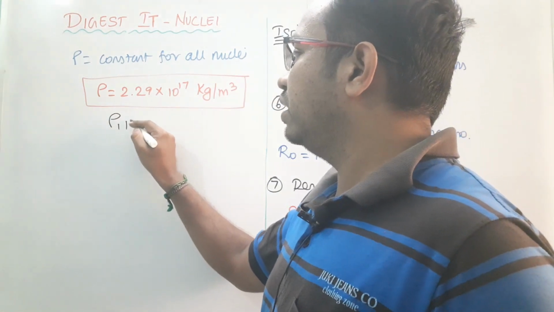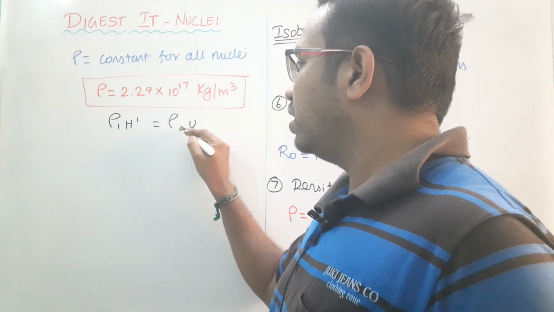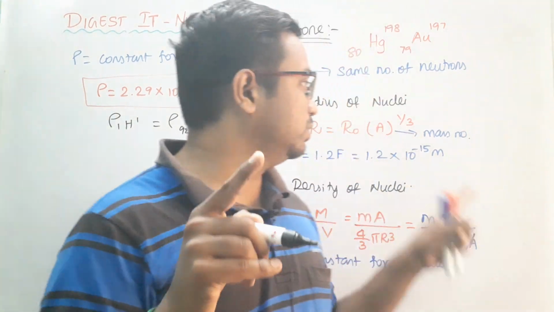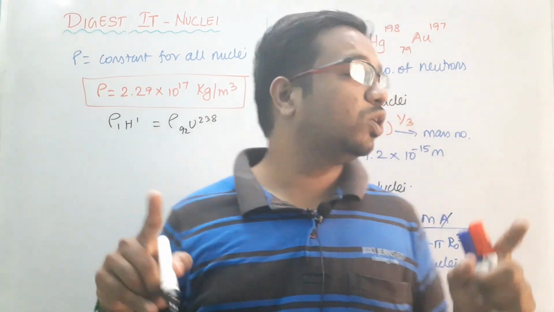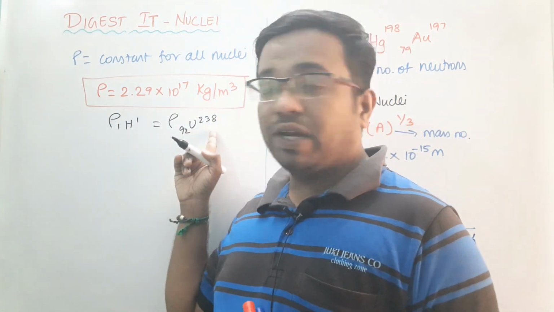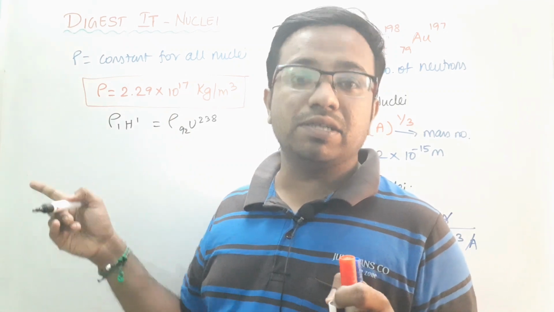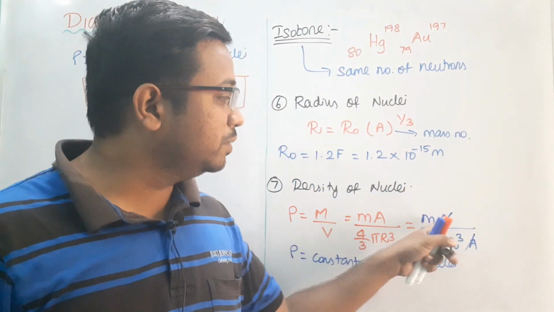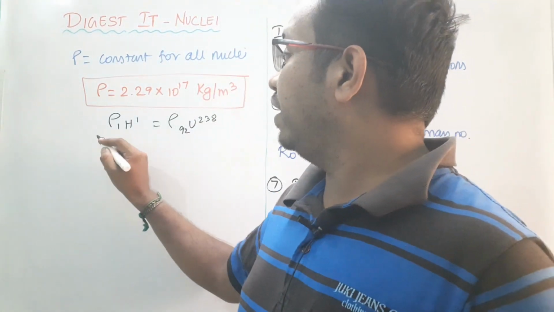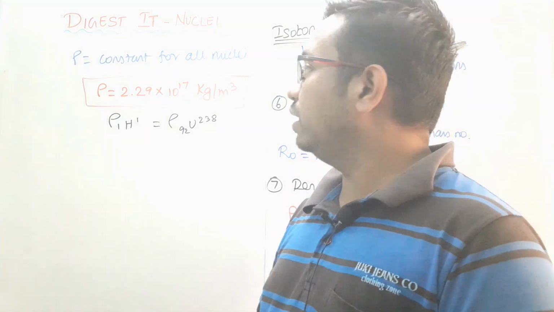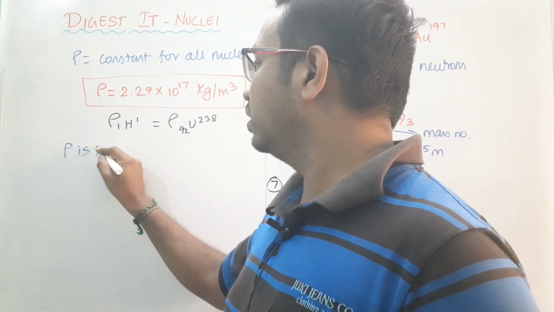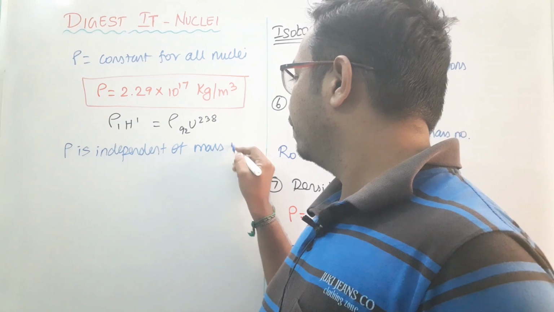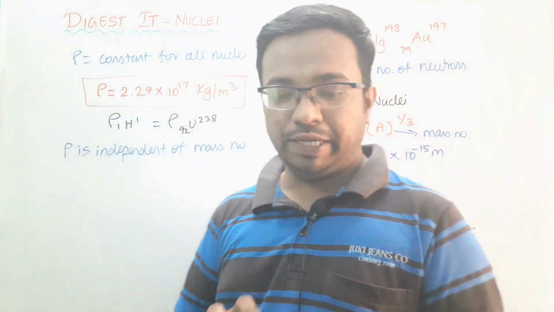For example, the density of hydrogen will be equal to the density of uranium, but the radius of hydrogen is very small because the mass number is 1 itself. But the uranium mass number is what? 238. So the radius of the nuclei is greater for uranium, but the density remains constant, because the density is independent of what? Mass number. We cancelled the mass number here. So we can write this important result: density is independent of mass number. Okay, so next one.